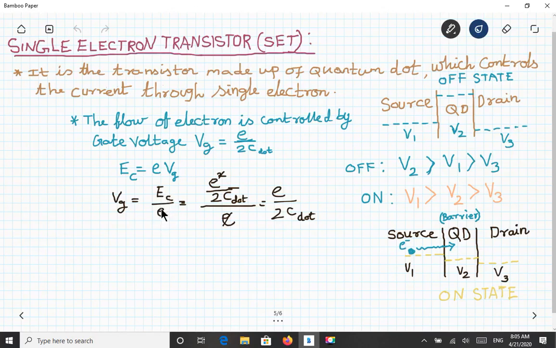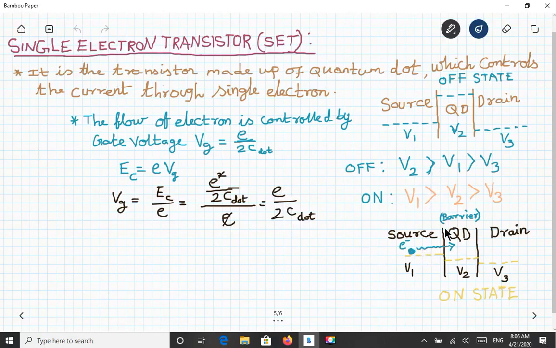So these two are constants. While you calculate this, the gate voltage will be equal to e by 2C. So e square by 2C is the Coulomb blockade and e by 2C is the gate voltage. How do you get this e by 2C? The Coulomb blockade is e square by 2C divided by e, so that e and e square get cancelled out, and you will have one single e. So the gate voltage will be equal to e by 2C. This is the voltage required to give to a quantum dot so that quantum tunneling will happen.